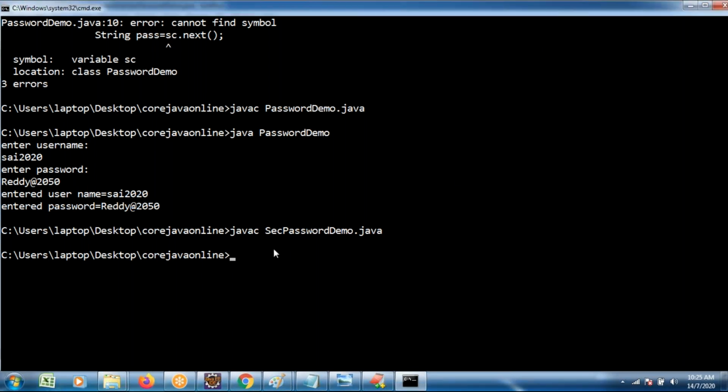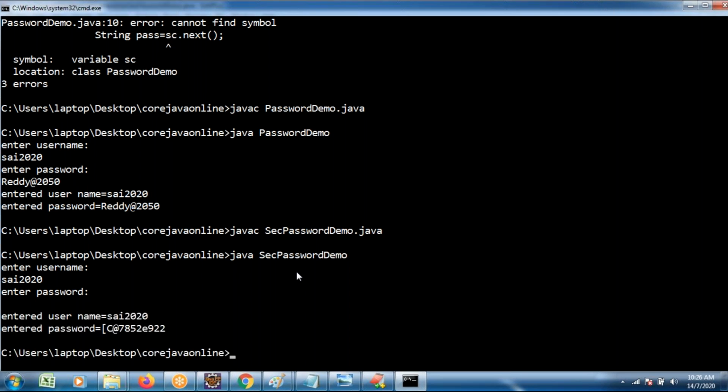I am trying to execute it. Previously you saw my username and password while I was entering them. Try to execute this program. The Console program I am going to execute. Previously, there was no security for my password. Now I'm entering my username. Same thing, I'm going to enter 2020. You can see my username and password. Same password I'm going to enter, at the rate 2020.